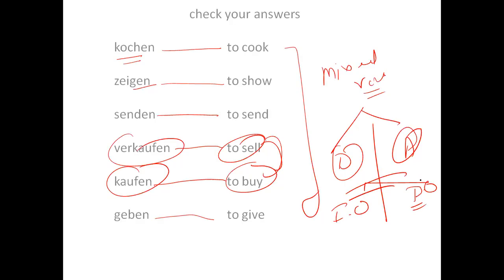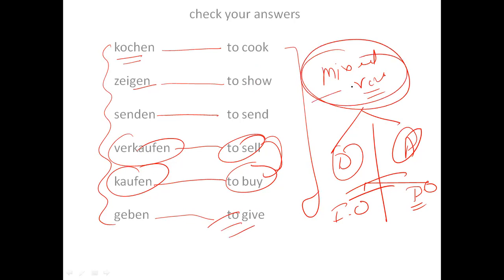So one more thing, there are more verbs. I have just given you six verbs here, but there are other verbs also which fall under the category of mixed verbs, right? So I'll provide you the list of other verbs. So you need to learn all these verbs and check whether the object is dative or accusative. So I hope it is all clear to you. And if you have any doubt, please ask.